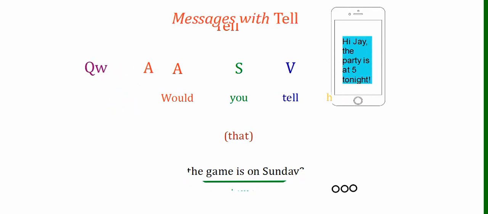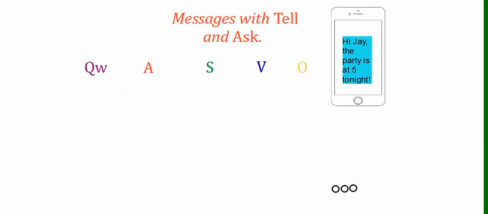Okay. So let's have a look at a direct message. Hi Jay, the party is at 5 tonight. Now let's change this into a more indirect message. The party is at 5 tonight. That's not a request, that's a statement. So we should have tell. So there you go. We said, could you tell Jay?